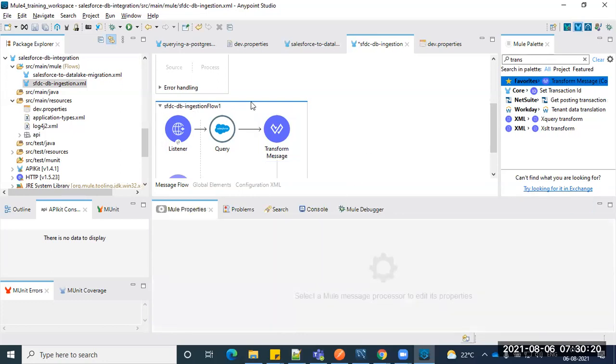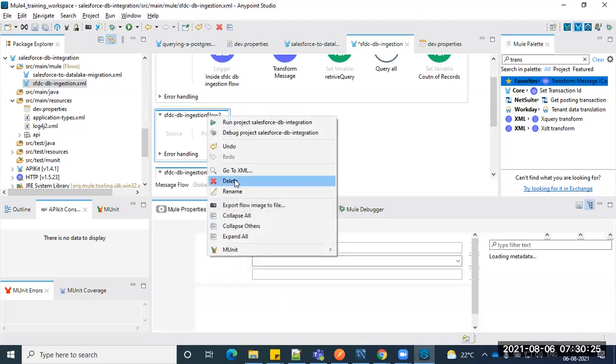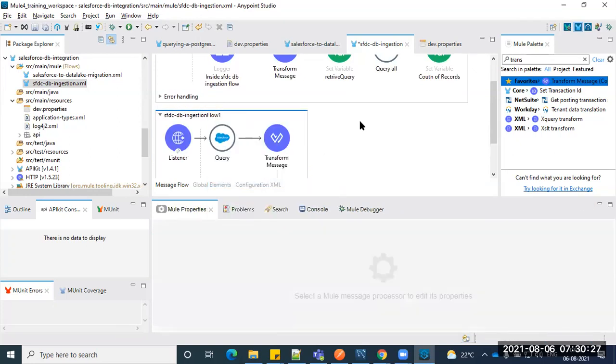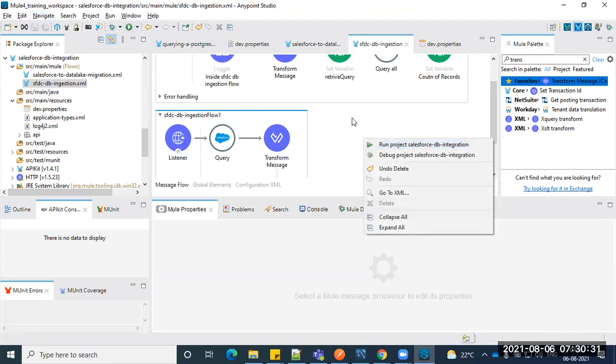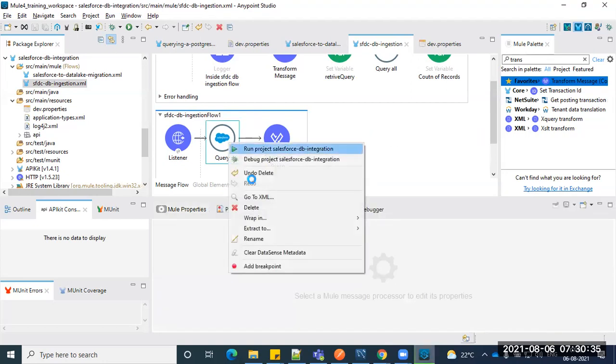Let's deploy this and see. Just deploying, guys, for the connection and fetching the data. Add a debugger here.